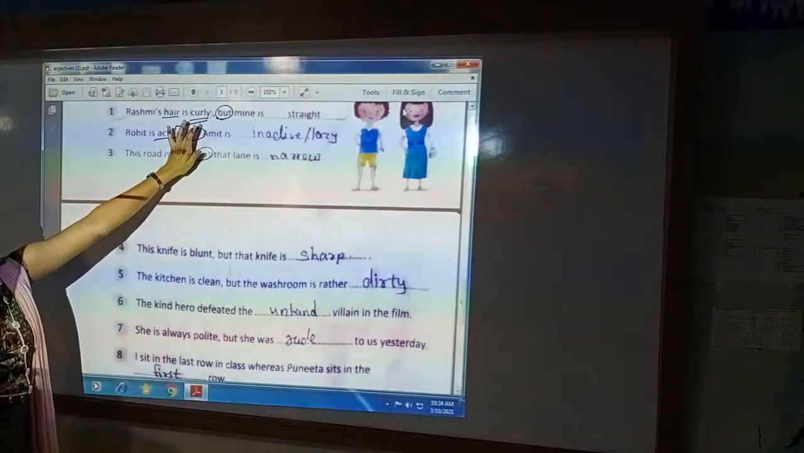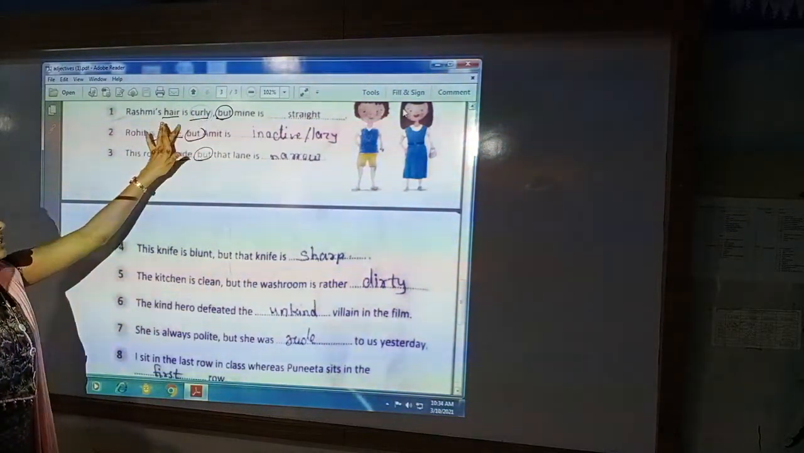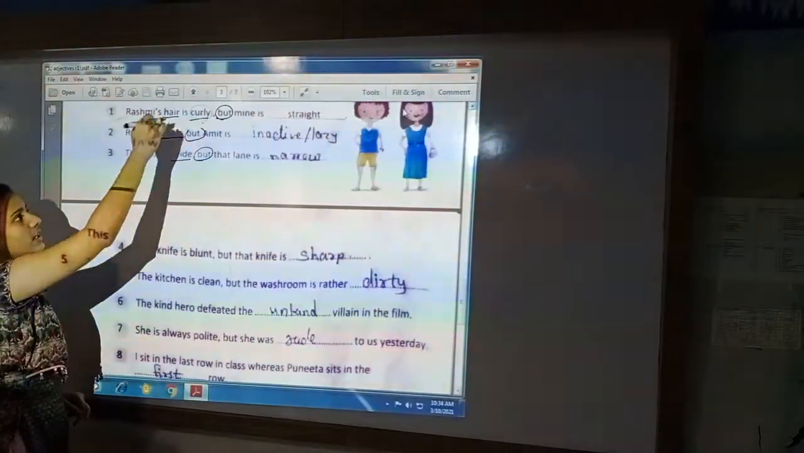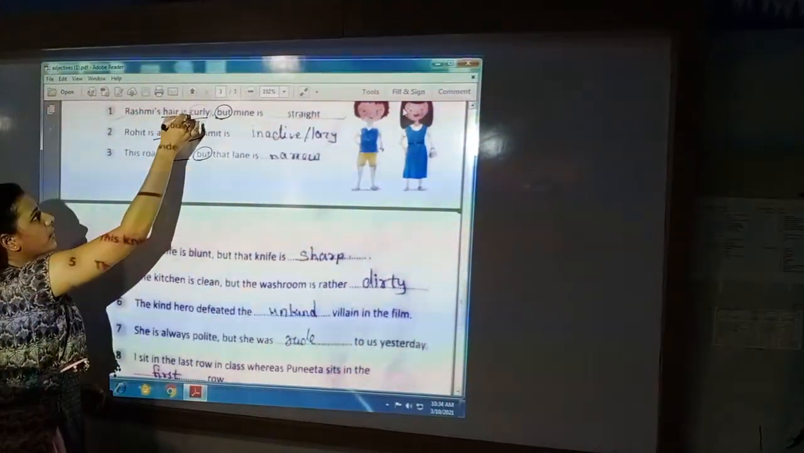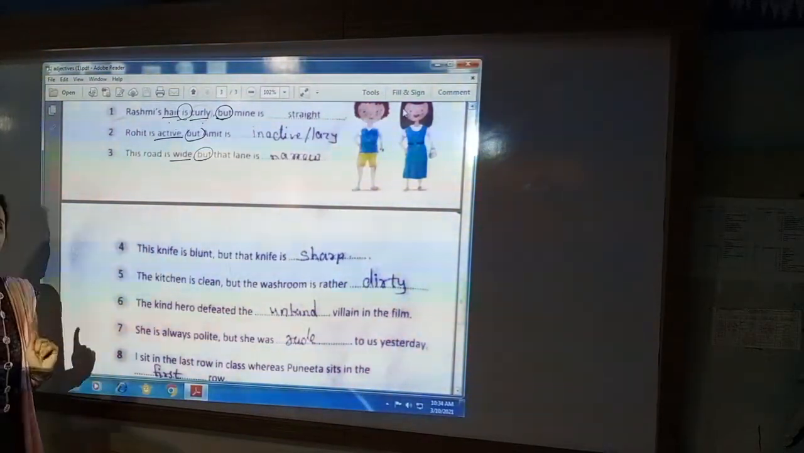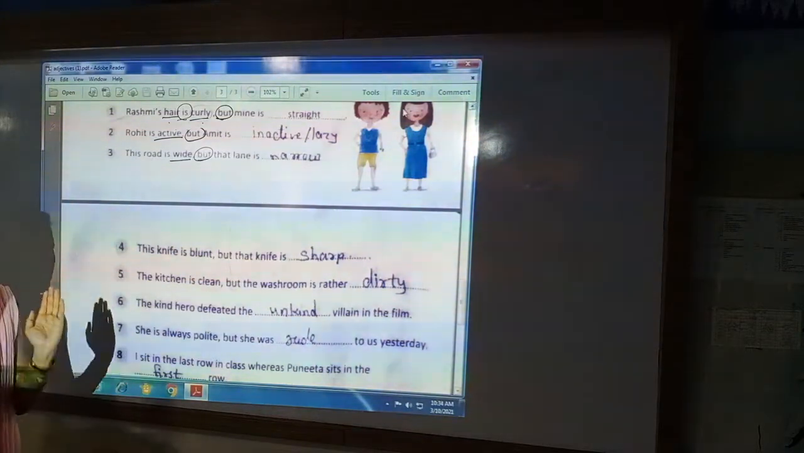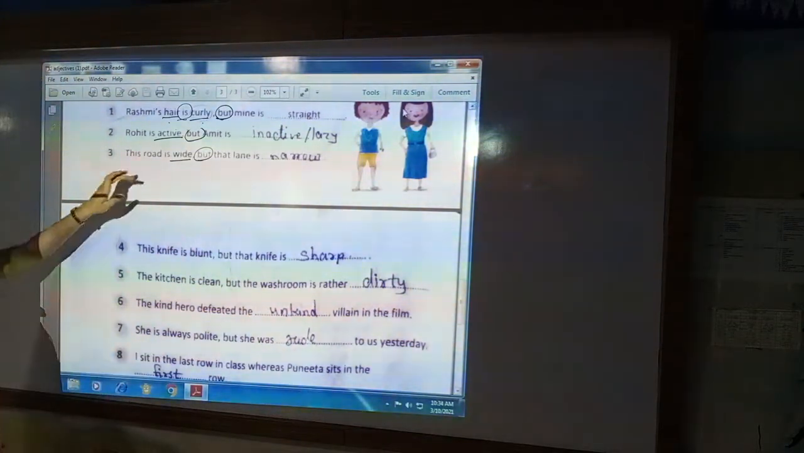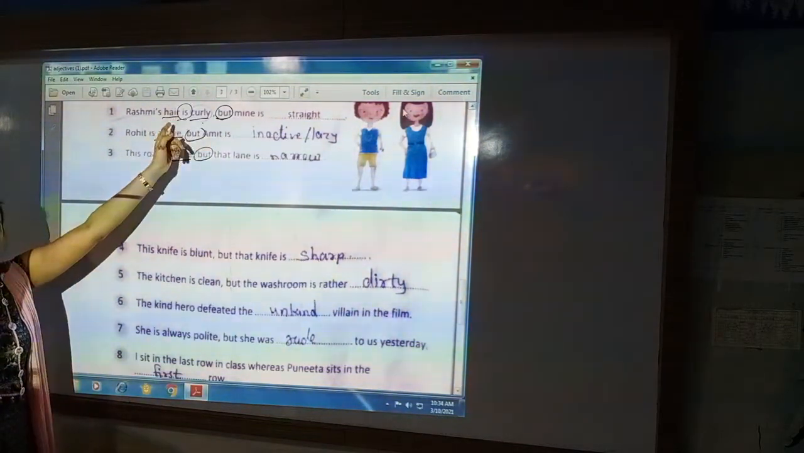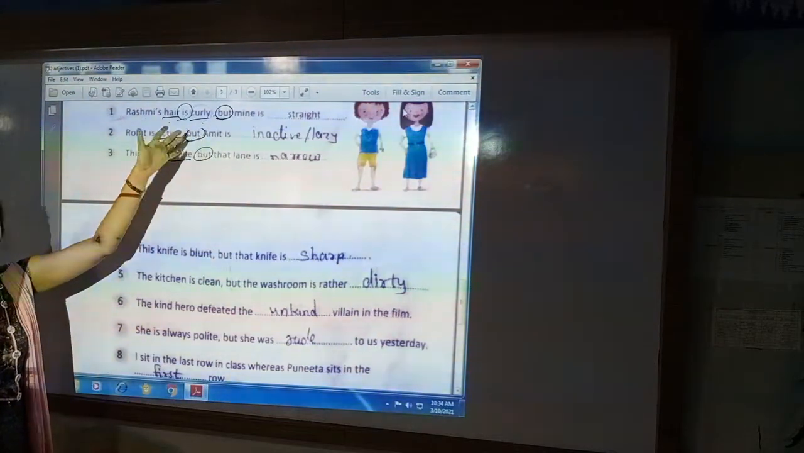Hair is curly. Here you can see that the adjective is put after the subject, and between the noun and adjective is the helping verb is. Clear? When you use an adjective after the noun, there will be a helping verb between the noun and the adjective. So here, what is curly? Hair, that is the noun, and how is the hair? Curly, that is our adjective.